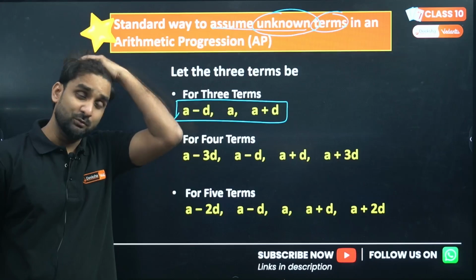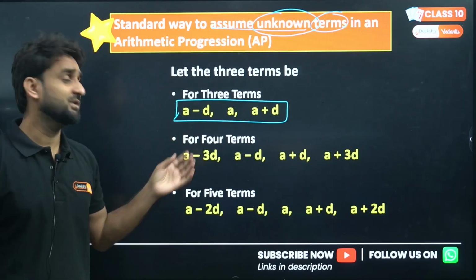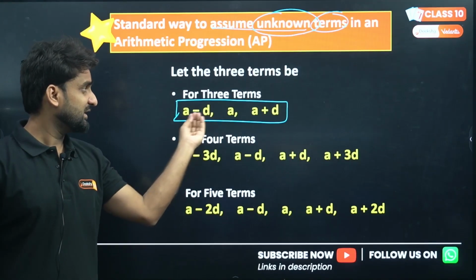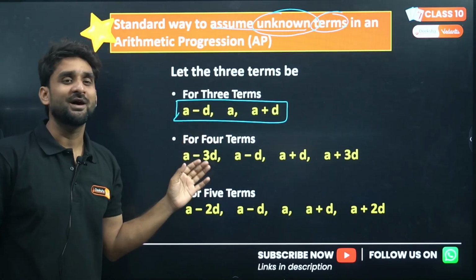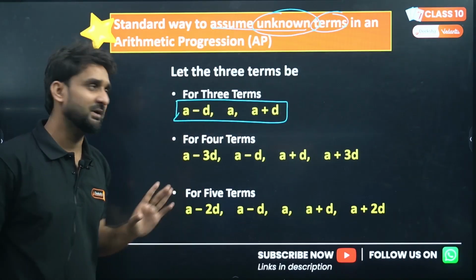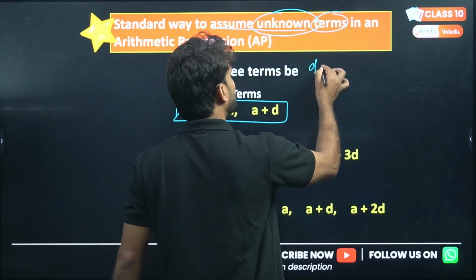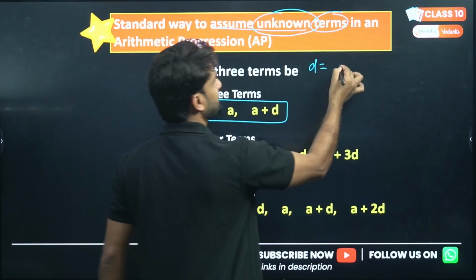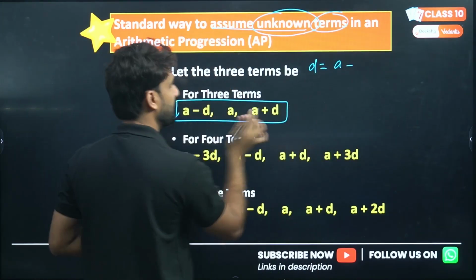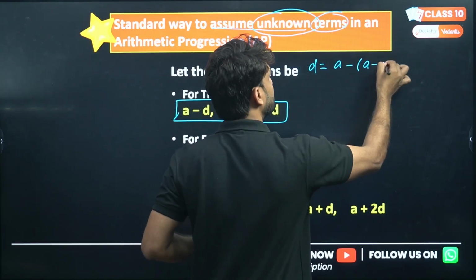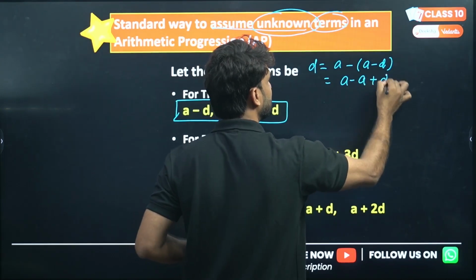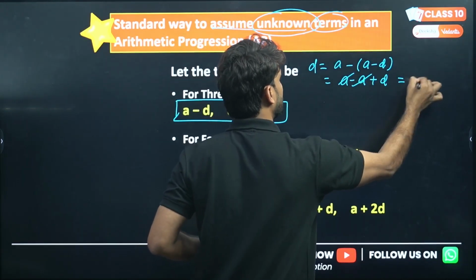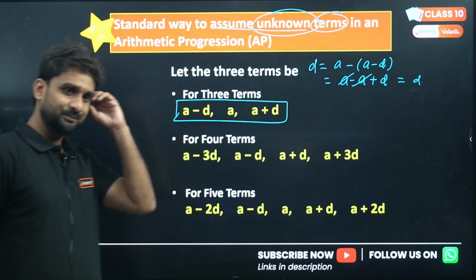And the most important and magical thing about this: why are we writing unknown terms for 3 terms in this form? Because when you find the common difference, what will be the common difference? A minus this, A minus D. Look, A cancels, the common difference is D here.